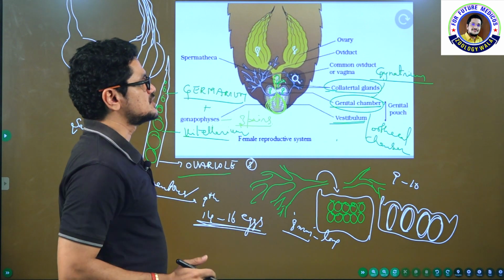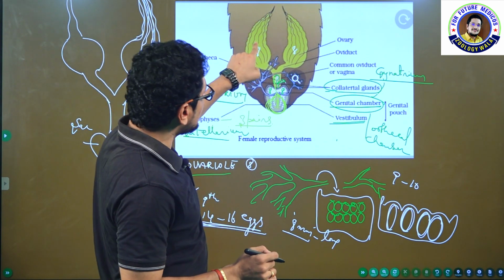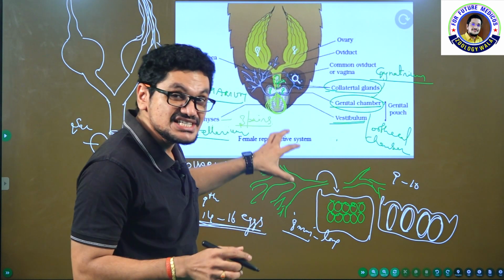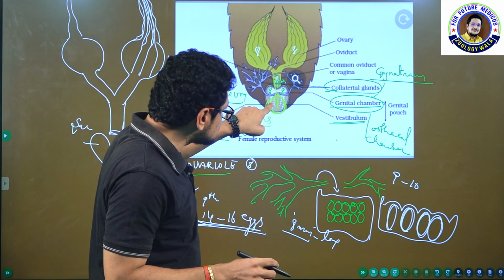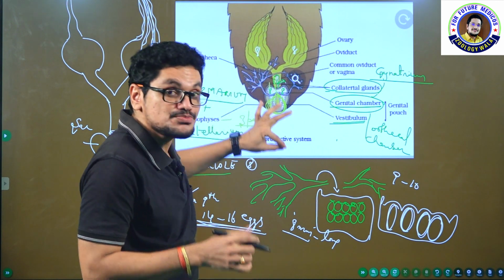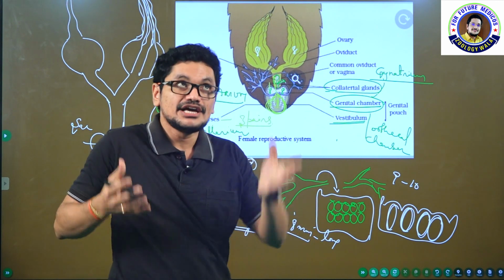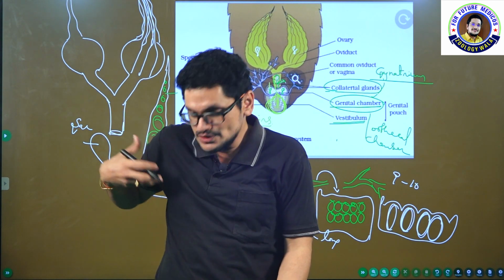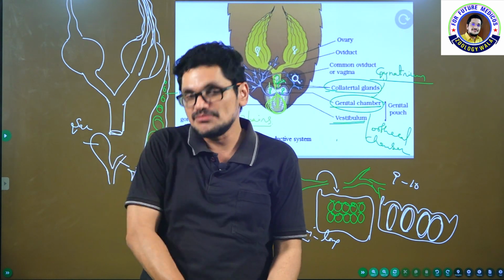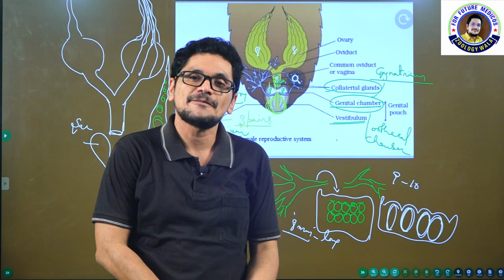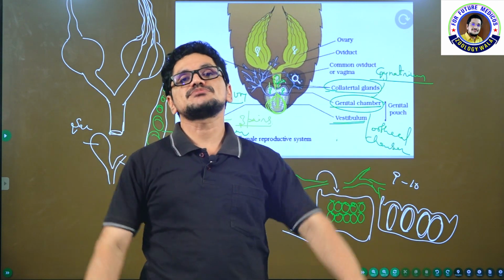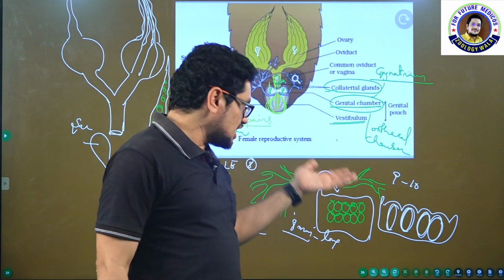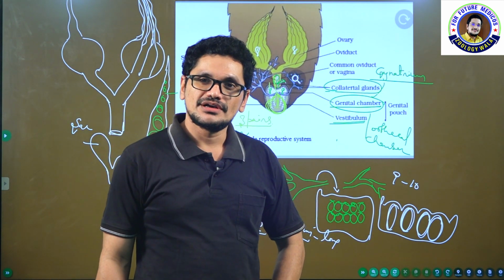Now listen what happens. When the eggs are coming from this side and from this side, and these 16 eggs reach this pouch, the sperm cells will be released. Already 8 eggs are coming from this side, 8 eggs from this side, 16 eggs already there. So sperm cells shouldn't wait. The spermathecae now releases the sperm cells, and fertilization takes place in this pouch. Fertilization happened, and the fertilization is already over now, isn't it?